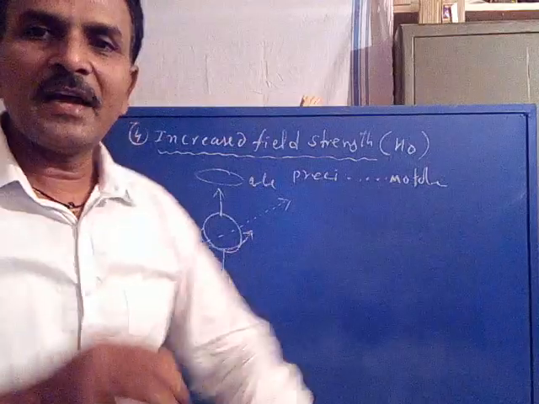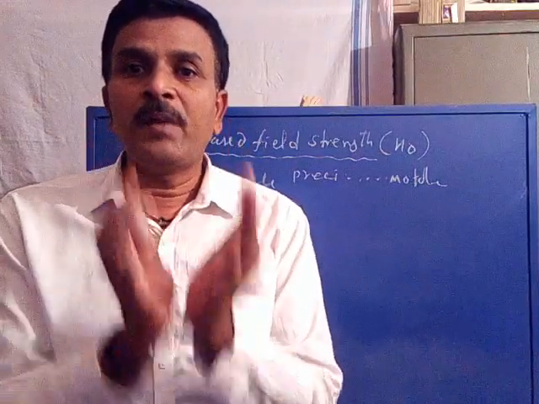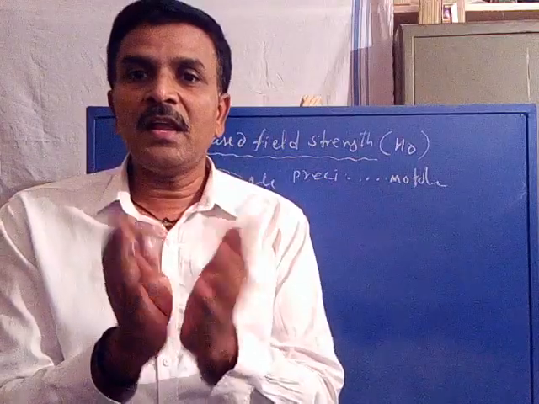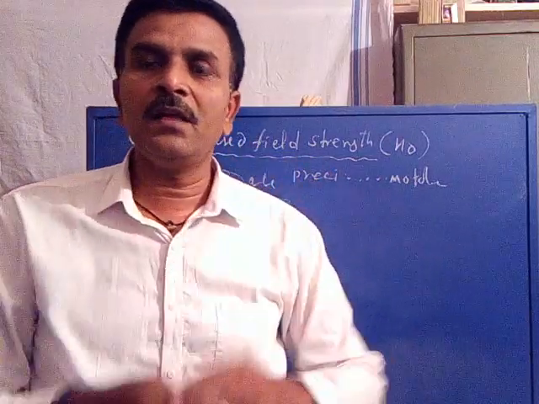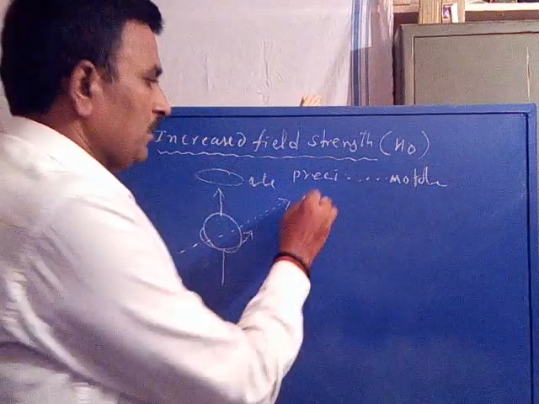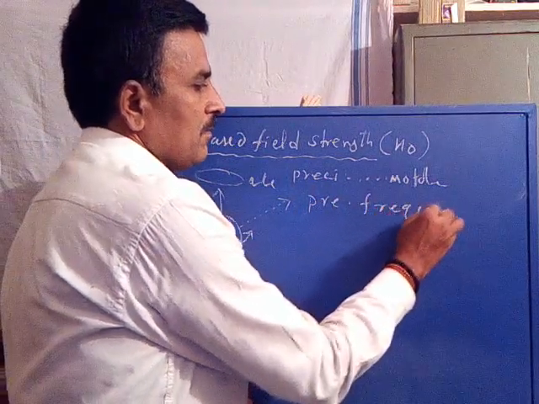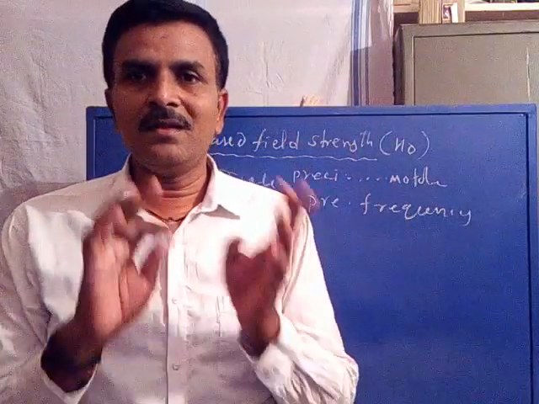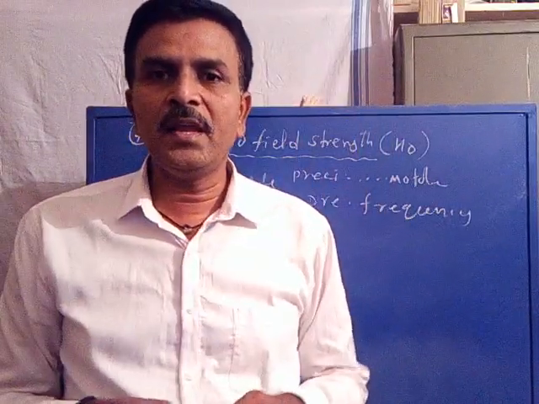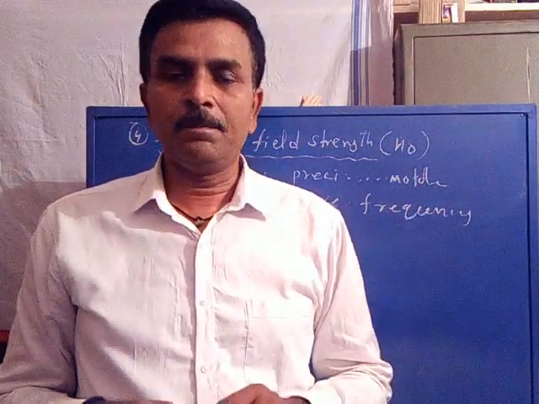So the secondary magnetic field is produced for a spinning nuclei when it spins around its vertical axis in a bent manner, called precession, with some speed called the precessional frequency. That is, the speed of rotation of nuclei in a bent manner is called the precessional frequency.